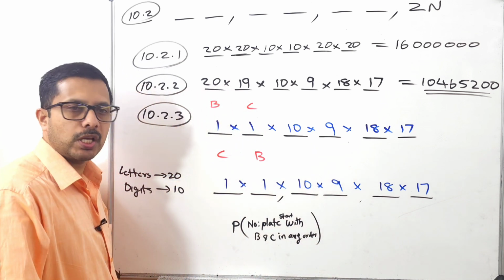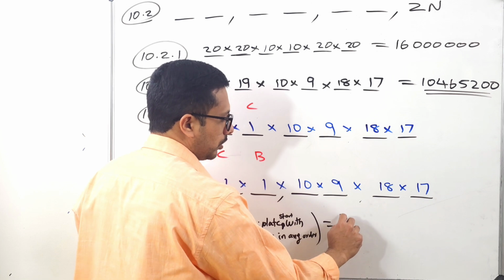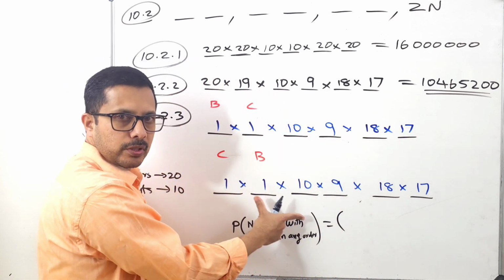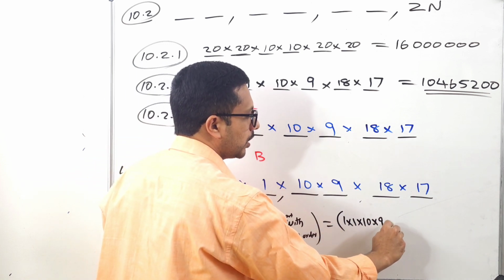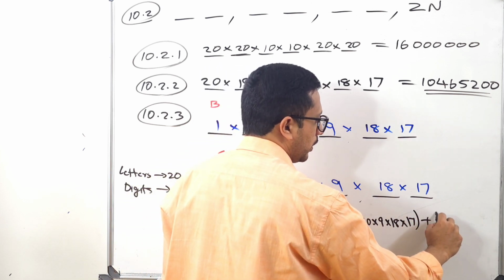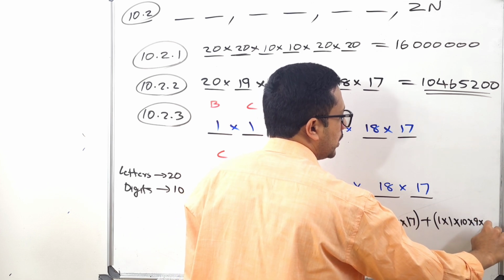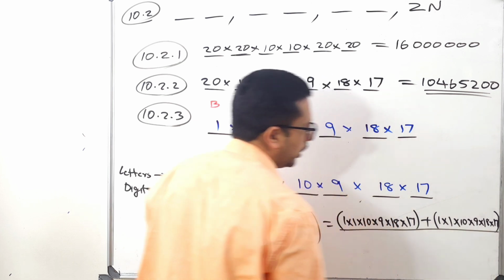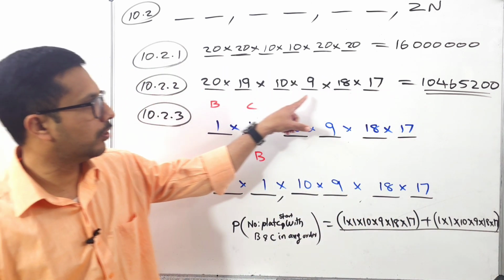Probability of the number plate starting with B and C in any order: you have to multiply this option plus this option, so there are two options. It is 1 times 1 times 10 times 9 times 18 times 17 plus again 1 times 1 times 10 times 9 times 18 times 17, the whole divided by the total number of plates if the letters are not repeated without any condition. What is the answer we got?